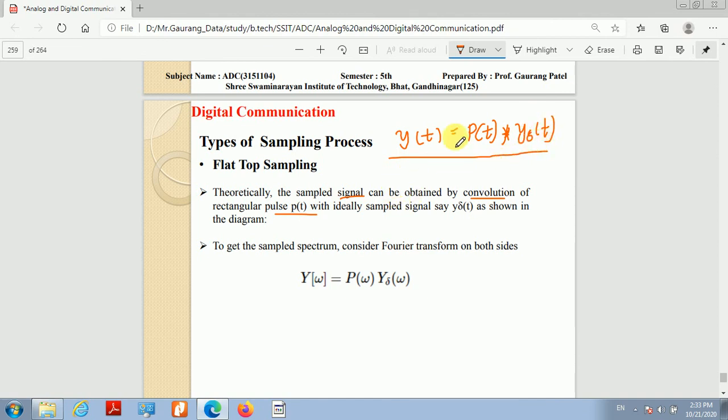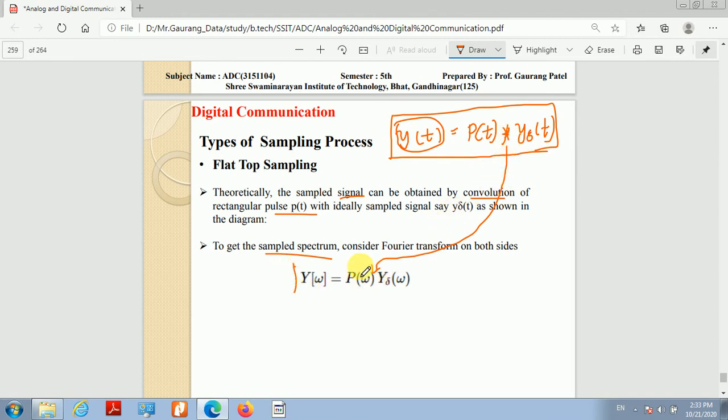And if you would like to get the spectrum of the sample signal, then this convolution will be converted into multiplication in the frequency domain, that we know according to the property of the Fourier transform. So if we take the Fourier transform of this time domain signal, that is the output of the flat top sampling, then we will get the spectrum of the sample signal, and in that case the convolution will be converted into multiplication.